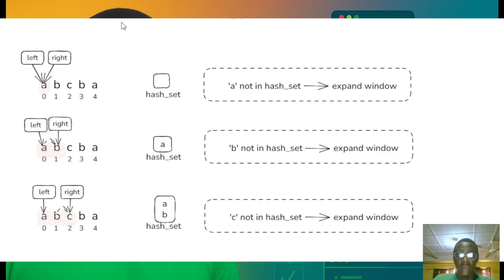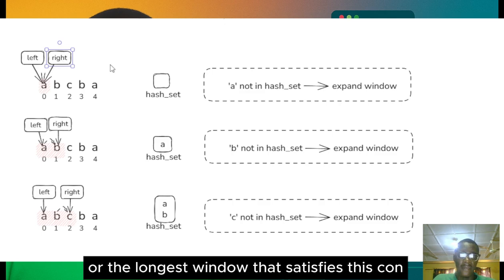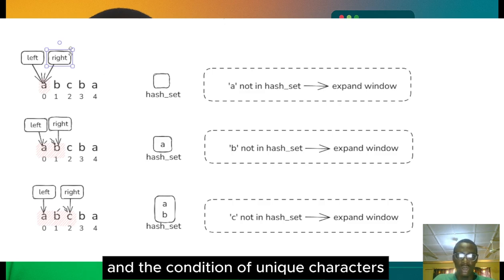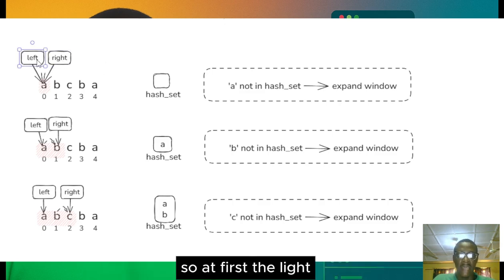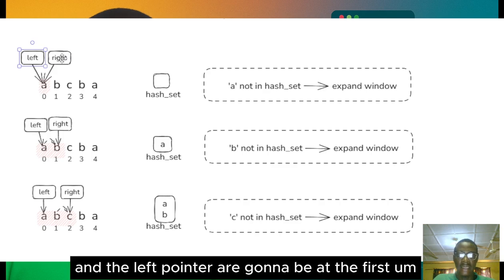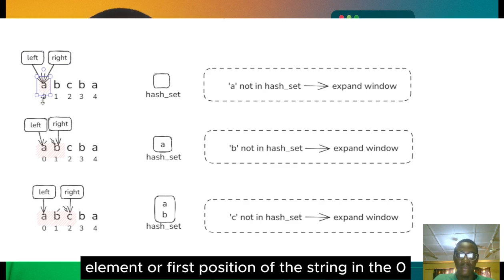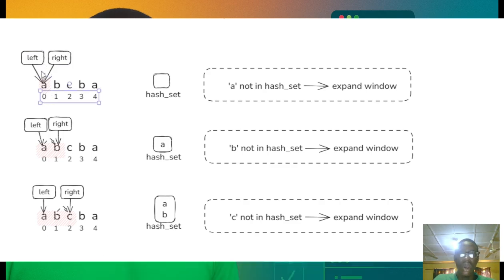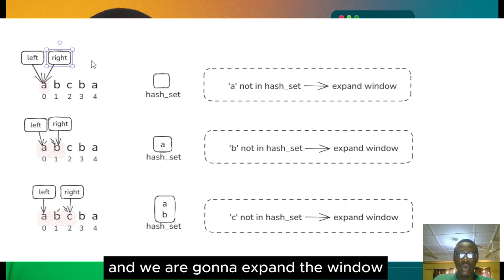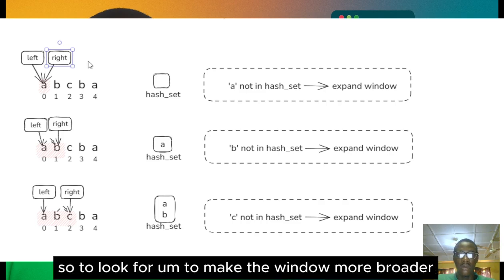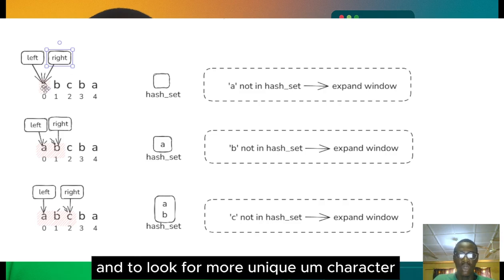Now let's start looking for the longest window that satisfies the condition of unique characters. At first, the right and left pointers are both at the first position of the string, index 0, and we are going to expand the window to make it broader and look for more unique characters.